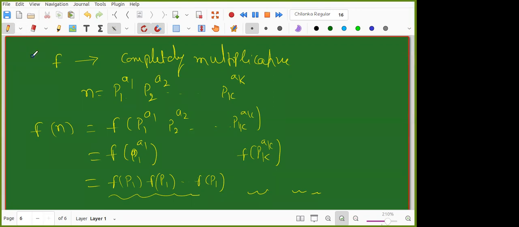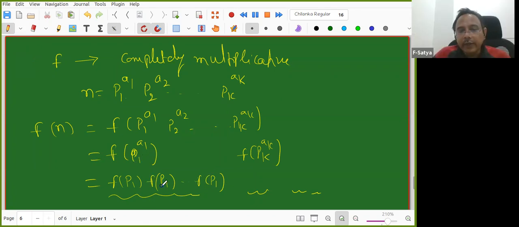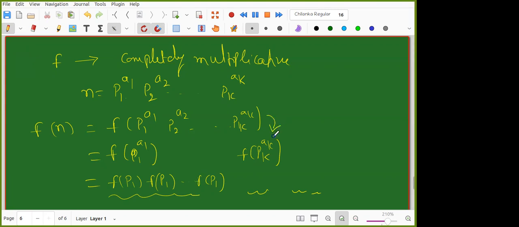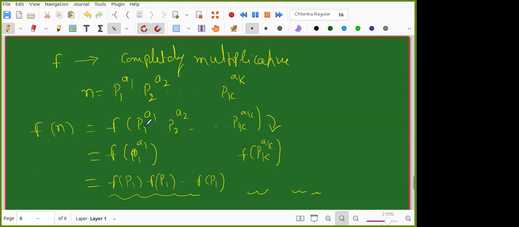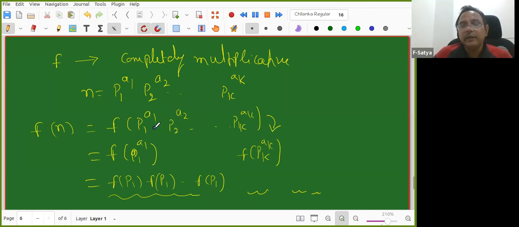We can't write f of p1 to the power a1 as f of p1 into f of p1. So here you cannot write, but from here to here can I write? You are correct that f of p1 power a1, I cannot write as f of p1 into f of p1 into f of p1. That's fine. But can I write from here to here? Yes, sir. Why can we write? Because the GCD of two different prime powers will be 1. Once their GCDs are 1, I can separate this.